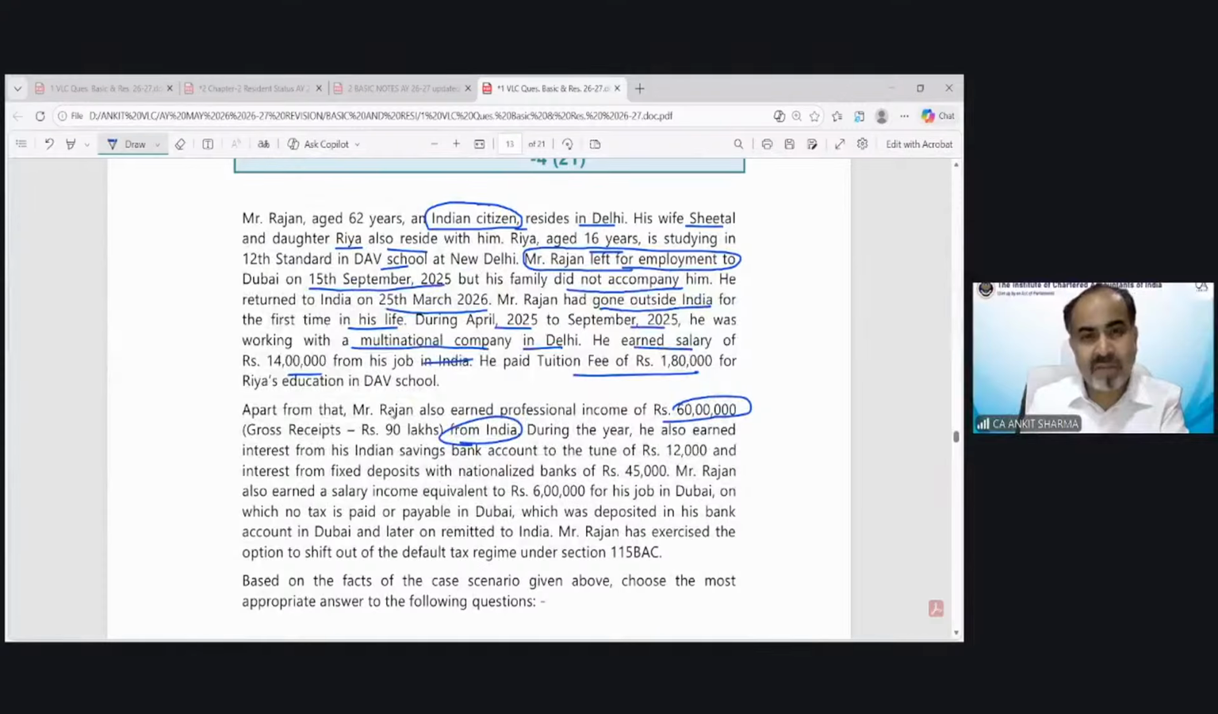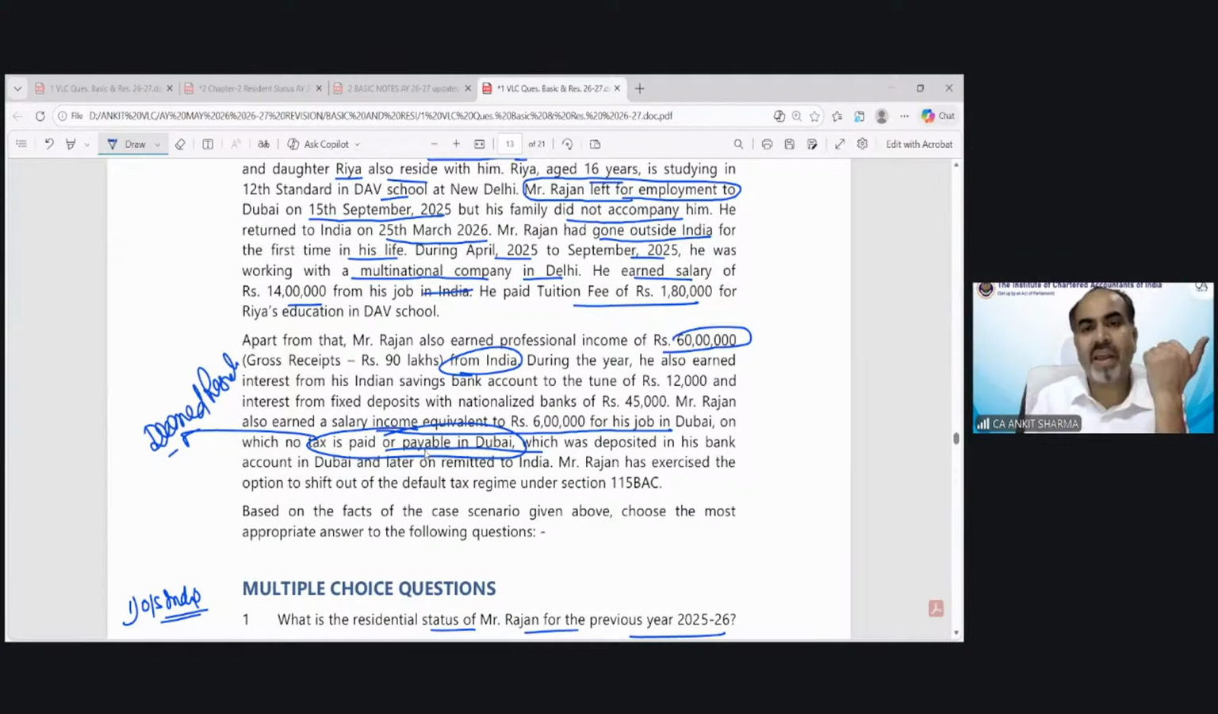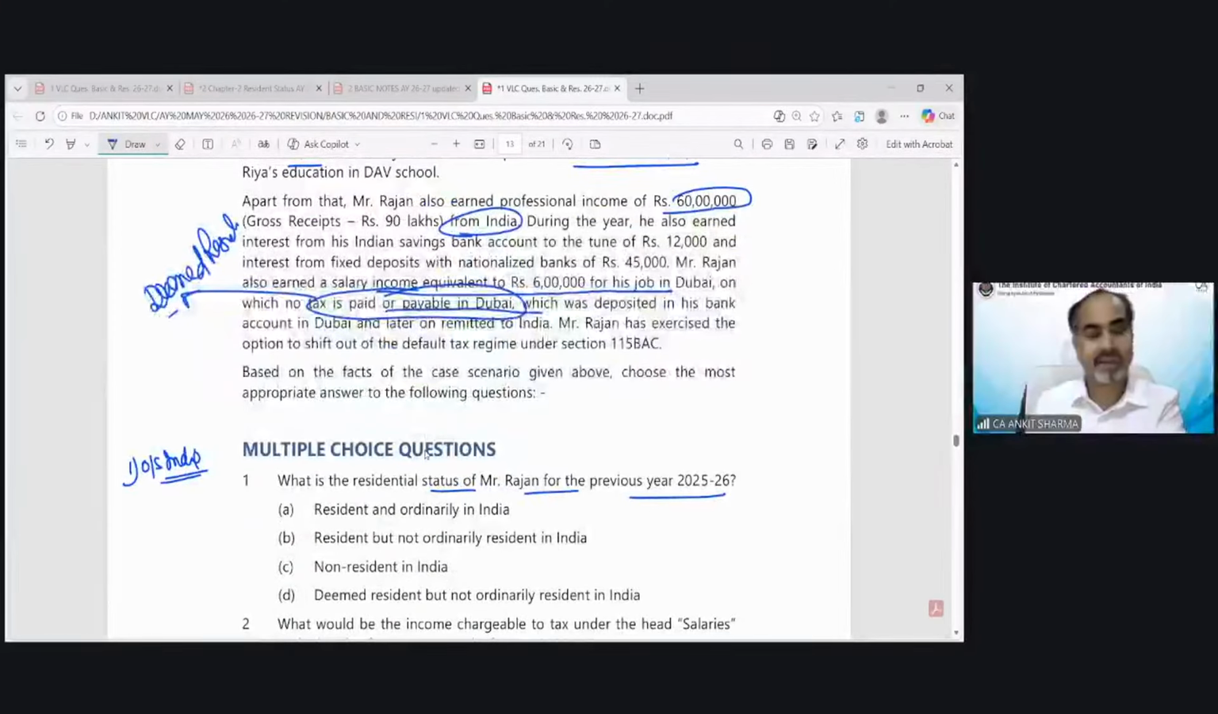he satisfies the first condition. Now you will see when you read this question in full, he also earned income of 6 lakh in Dubai, no tax paid or payable in Dubai. So when you have that kind of information, that means maybe the deemed resident concept is going to be applicable. He went outside India and he also returned to India on 25th of March. So he comes back to India also for a visit.